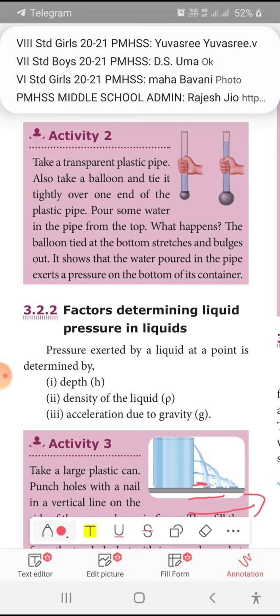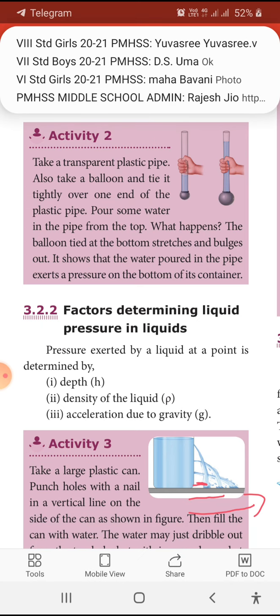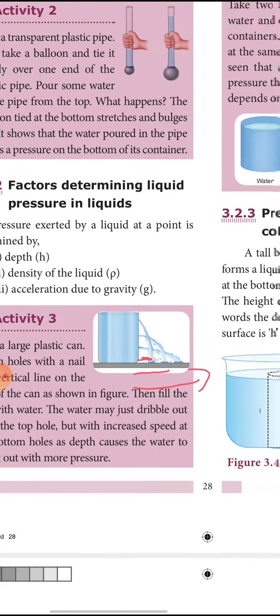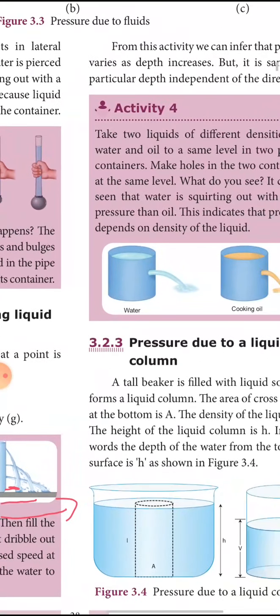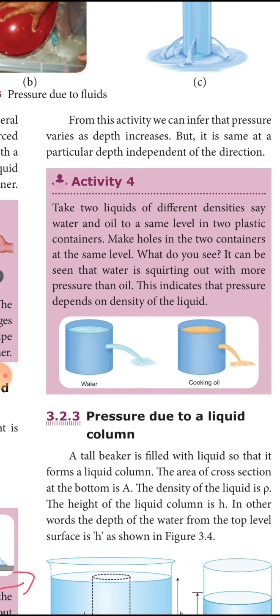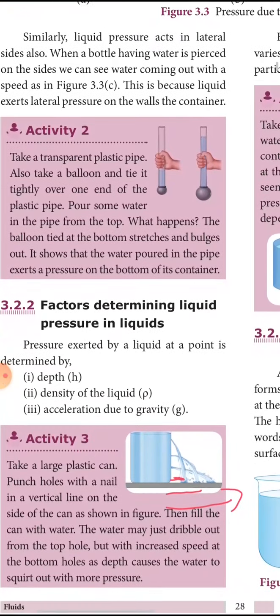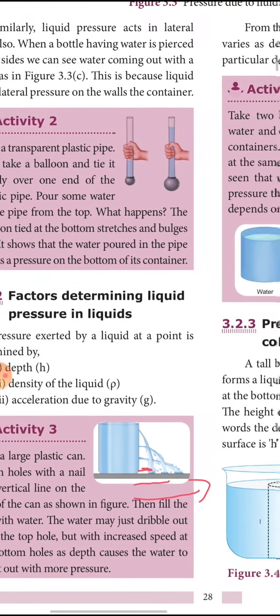So this shows that the pressure of the liquid at the bottom of the container is more than at the top. This shows that depending upon the depth, the pressure varies.